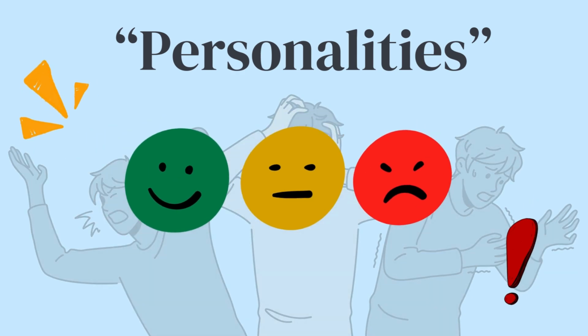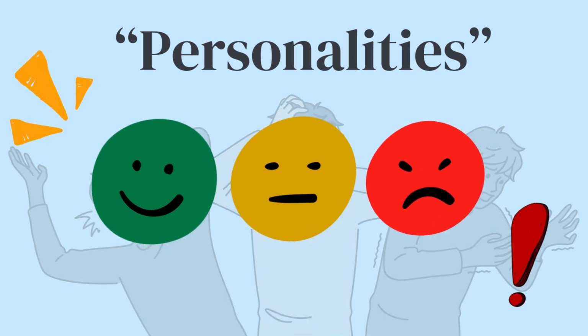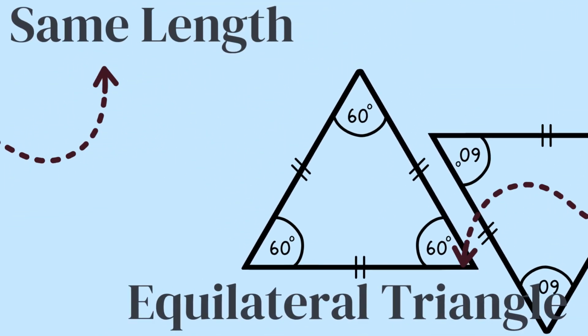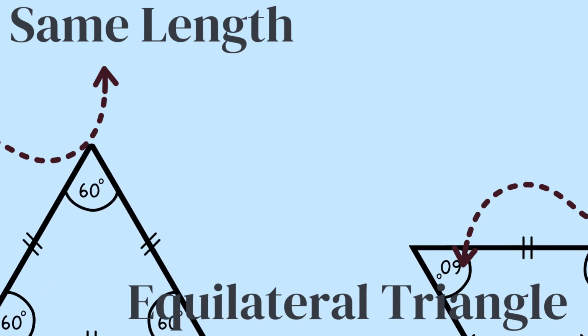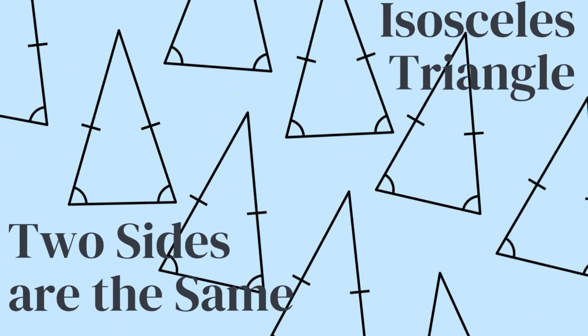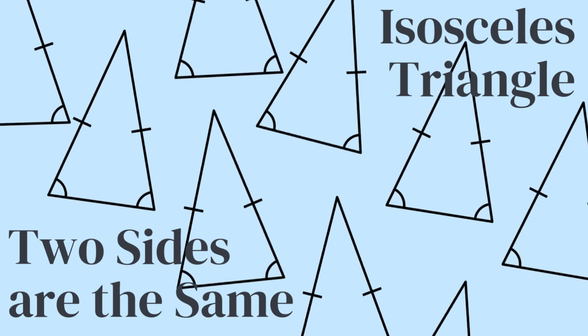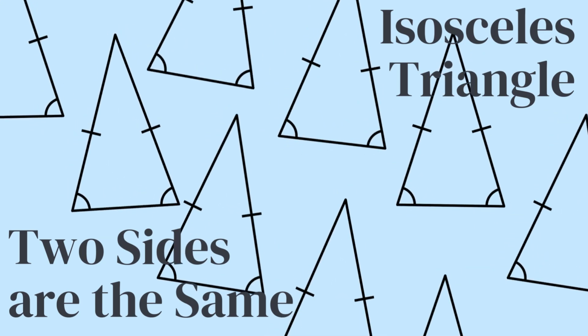Triangles are fun because they have various personalities, you know. If all sides are the same length, it's called an equilateral triangle, which is balanced and harmonious. If only two sides are the same, it becomes an isosceles triangle, loyal to both sides.